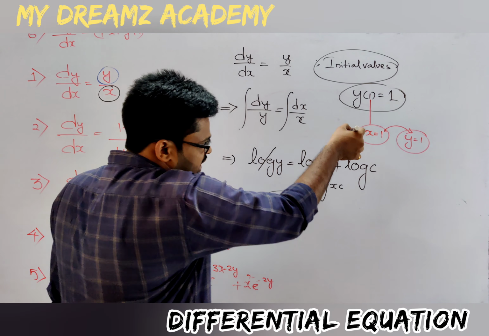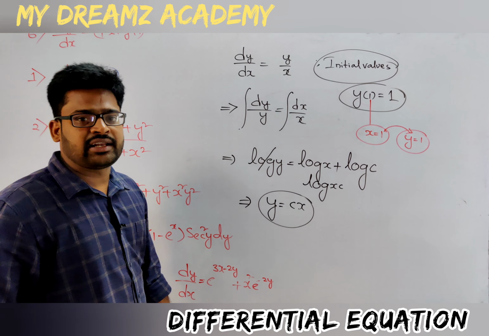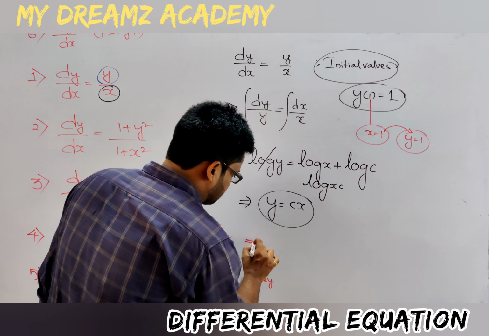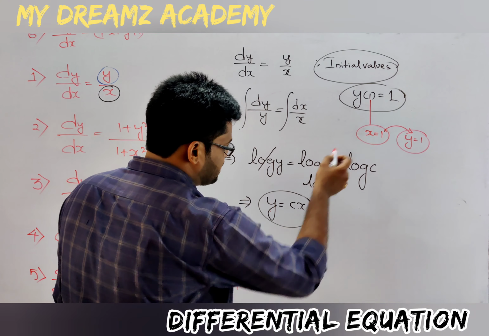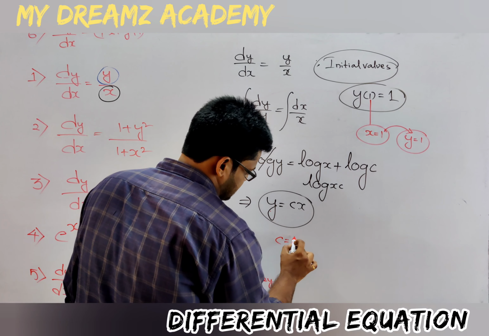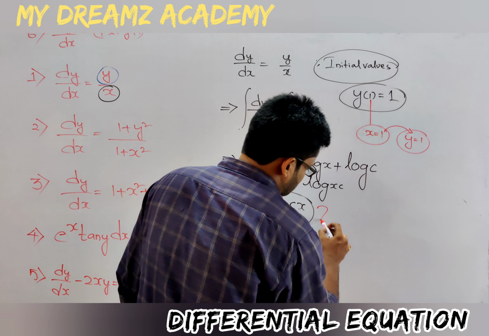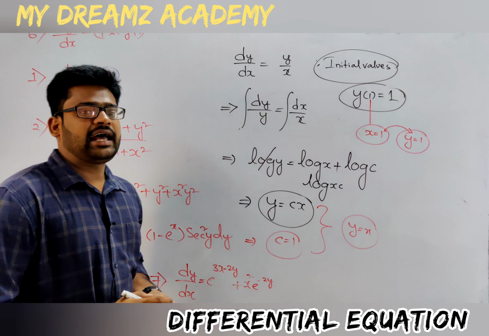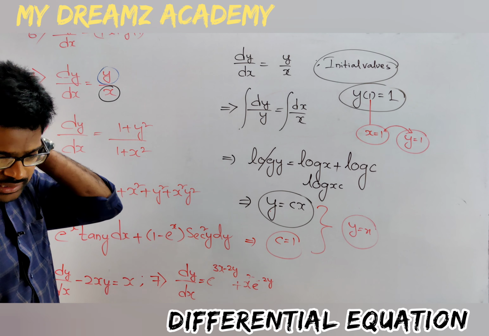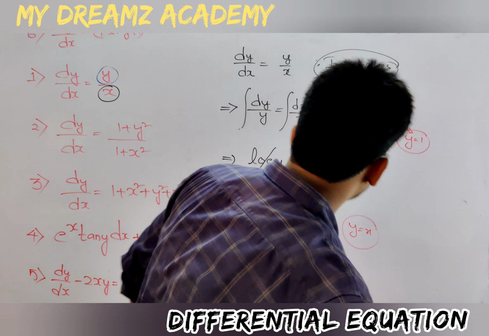So substitute that information in the final equation. So you will get the arbitrary constant value. So y is equals to 1, x is equals to 1. So c is equals to 1. Now the final solution is y is equals to x. Like this we can solve the first question. Next.